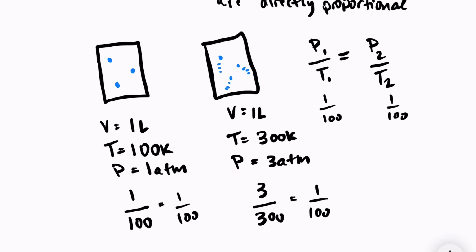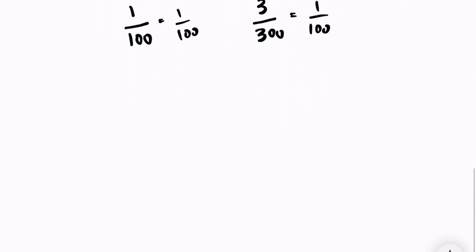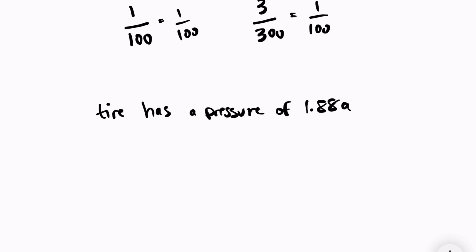So let's try an example of using Gay-Lussac's law. Let's say that we have a tire that has a pressure of 1.88 atmospheres at 25 degrees Celsius. What will happen to the pressure if the temperature increases to 37 degrees Celsius?